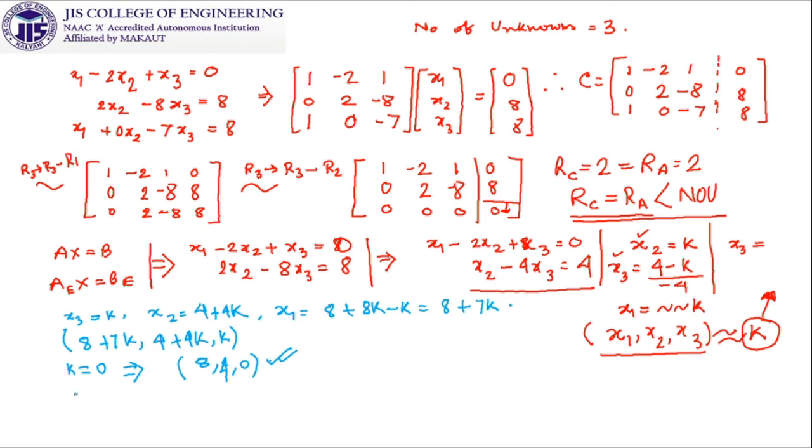Now another one can say, I will not take k equal to 0, I will take k equal to 1. So there is no problem. If you put k equal to 1 here, then you will get 15, 8 and 1. You please check this, substituting over here, you will get that the equations are satisfied. Not only that, you can take a fractional value as k equal to 1 by 3. You can take a negative value as k equal to minus 2 and so on. For all values of k, this will be satisfied.